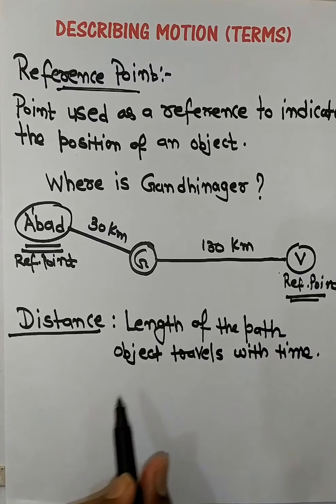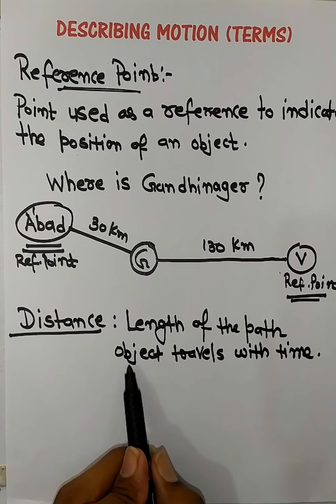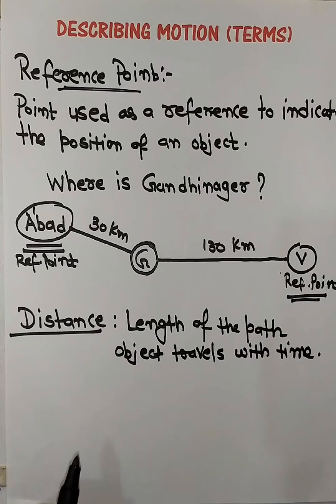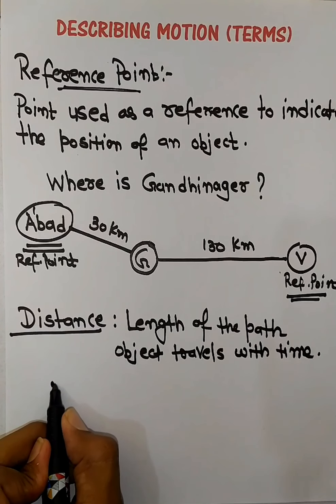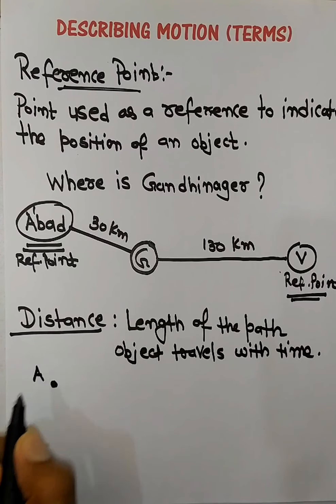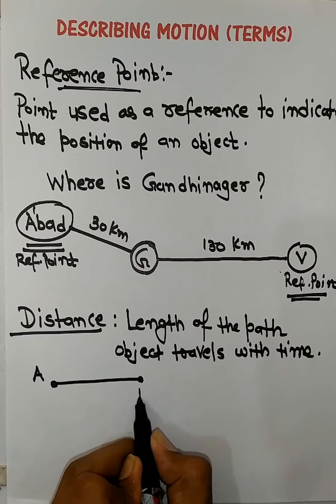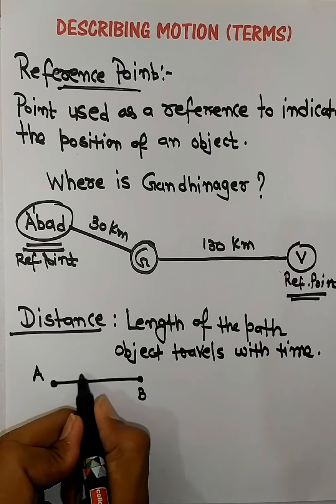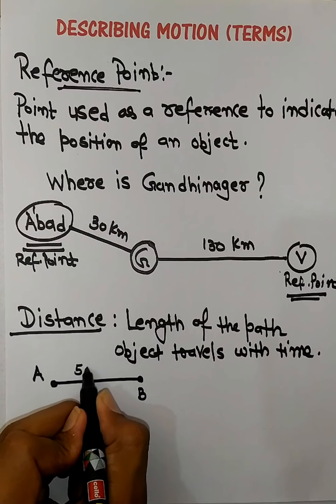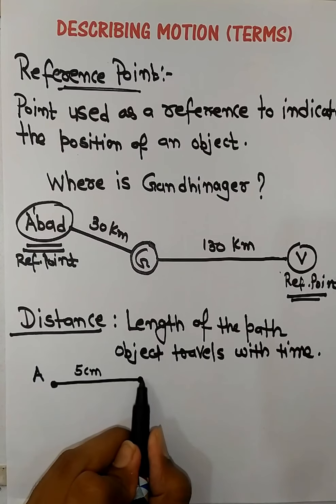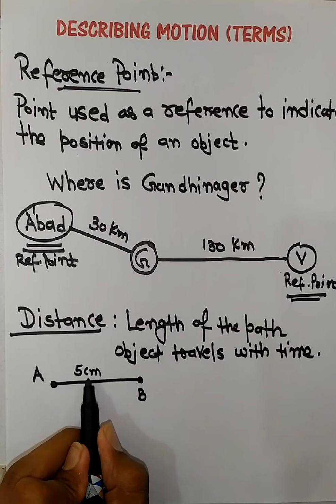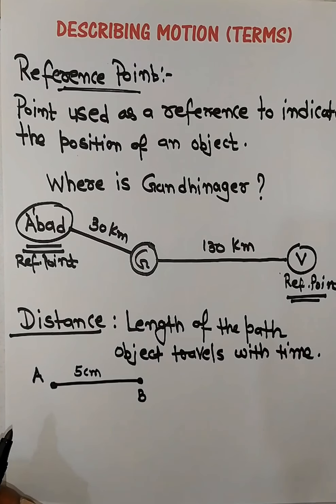So it is the total length of the path which an object covers or travels with time. Suppose we start from point A, the object reaches point B, and the distance is 5 centimeters. So path length is 5 centimeters. We can say the distance is 5 centimeters.